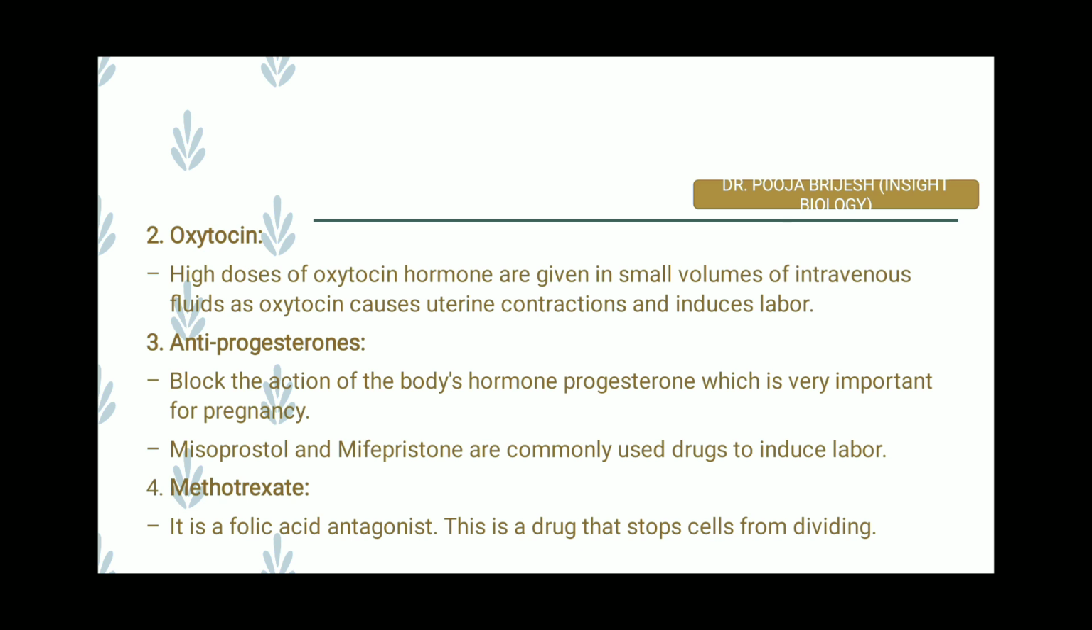High doses of oxytocin hormone are given in small volumes in the intravenous fluid, as oxytocin causes uterine contraction and that will induce early labor. That is what we want right now for the block of pregnancy, or that is for the abortion process.